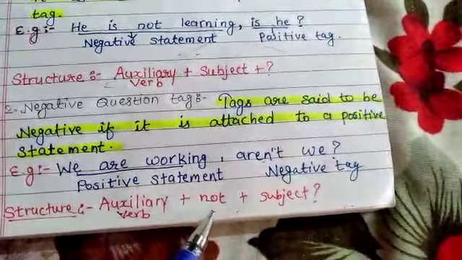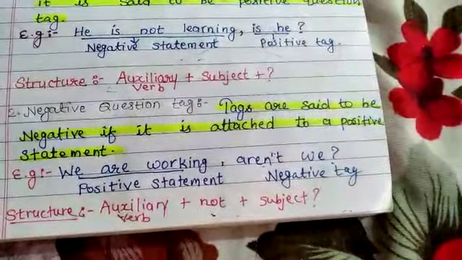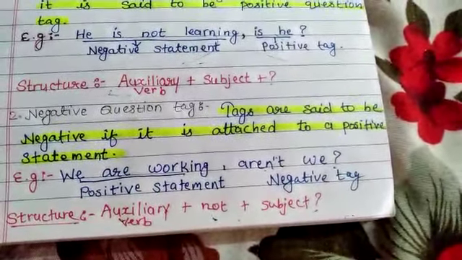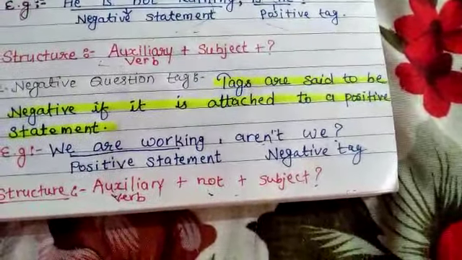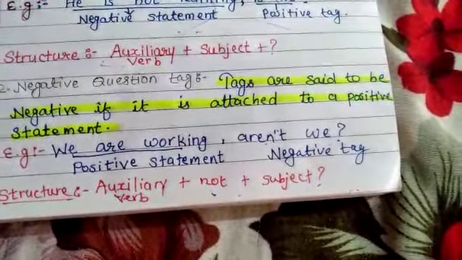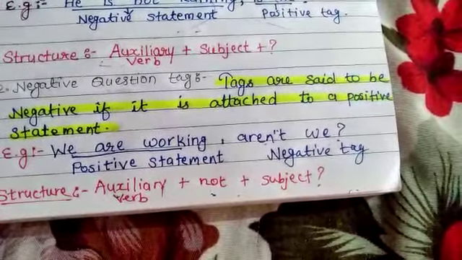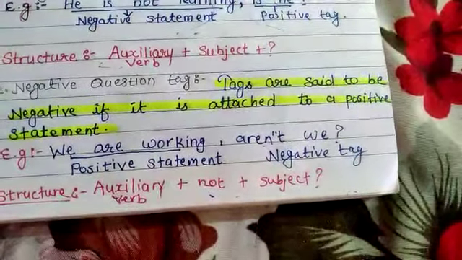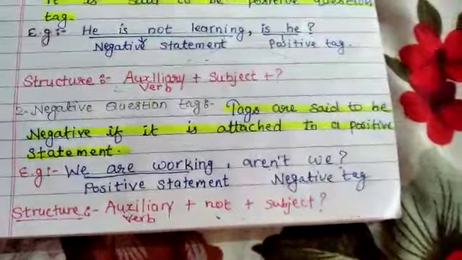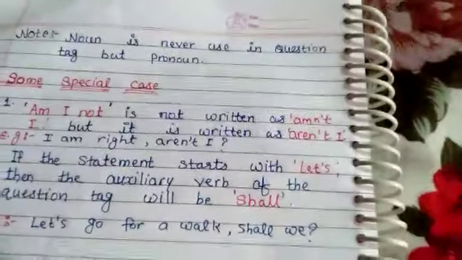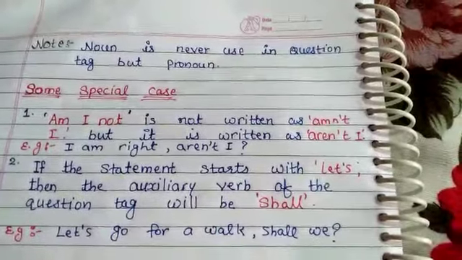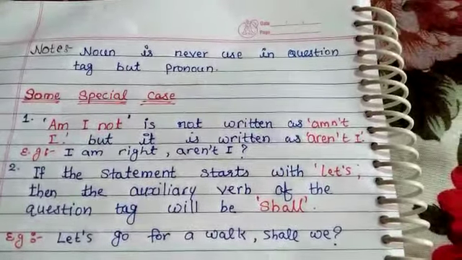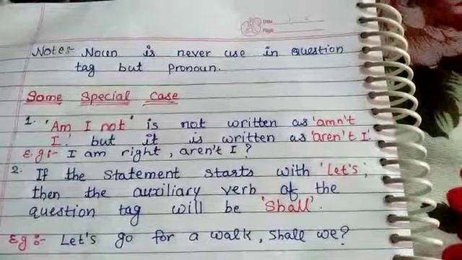Auxiliary verb plus not means a short attachment of the helping verb and not, like do plus not equals don't, does plus not doesn't, is plus not isn't, are plus not aren't, like this. One thing which is important is that a noun is never used in a question tag, but a pronoun.